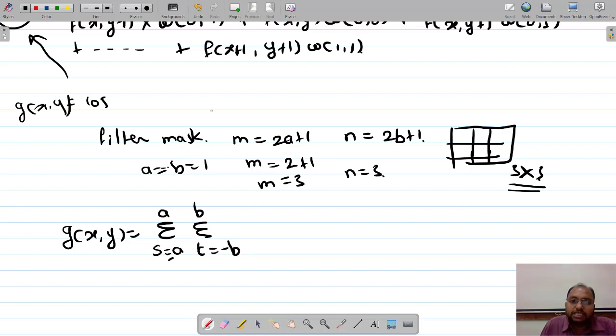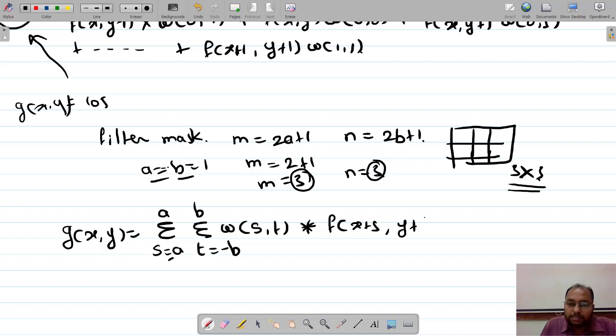So these are your a and b, right? And this is the filtering mask, that is w of s comma t multiplied with your image f of x plus s comma y plus t.